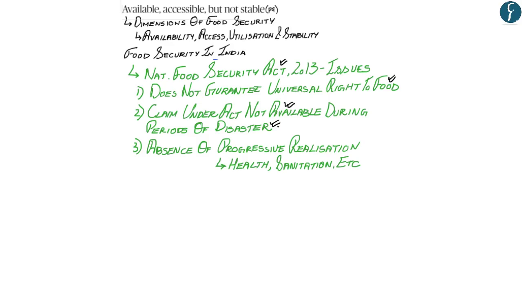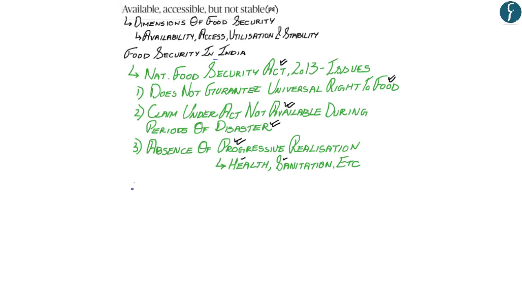And according to the author, it is during these periods of emergency that an individual urgently requires both the right to food and the security of food. And the final aspect highlighted by the author is that there is an absence of progressive realization in defining food security under the National Food Security Act, wherein progressive aspects such as health, sanitation, environment, agriculture, among other aspects, do not form parameters under the National Food Security Act.